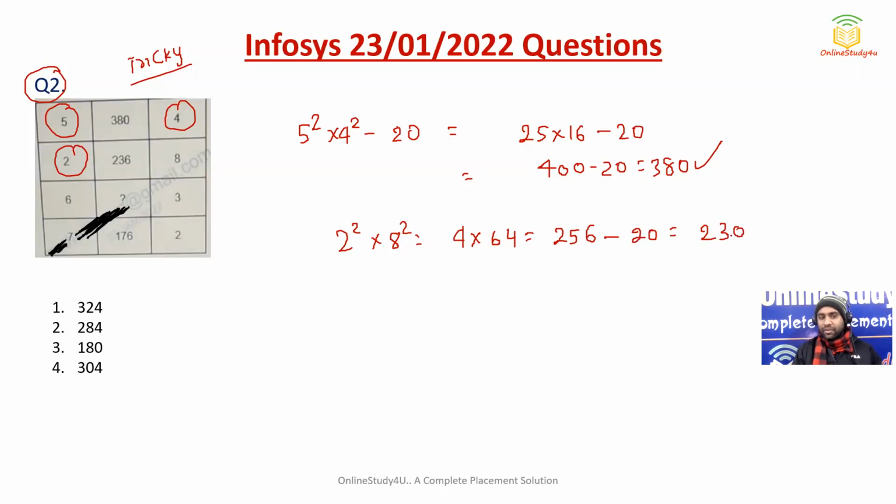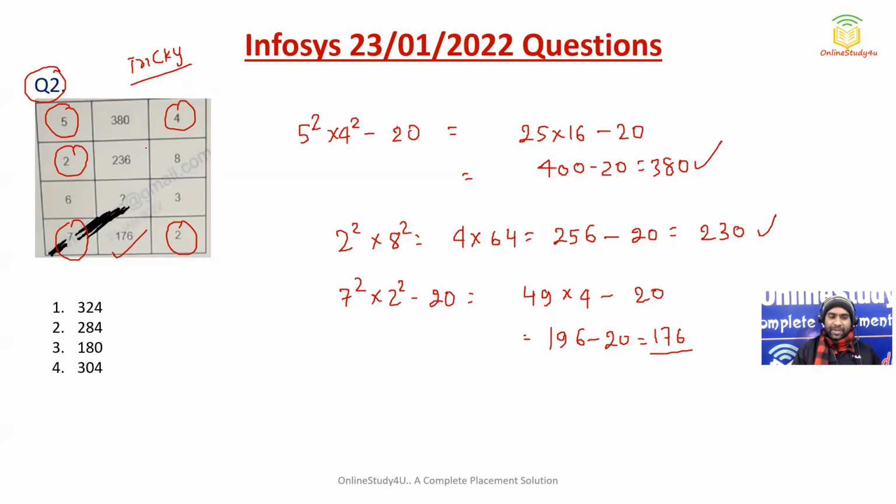So 230. Now you can even see the last row. So 7 square into 2 square, and then they subtracted 20. 7 square will be 49, 2 square will be 4, minus 20. If it were 50, it would be 200, but it is 49, so it will become 196 minus 20. So it will become 176. This is what has been written here, right?